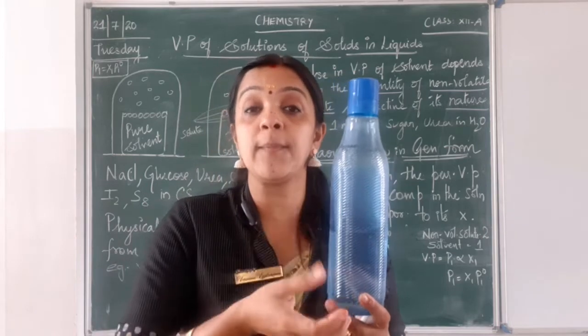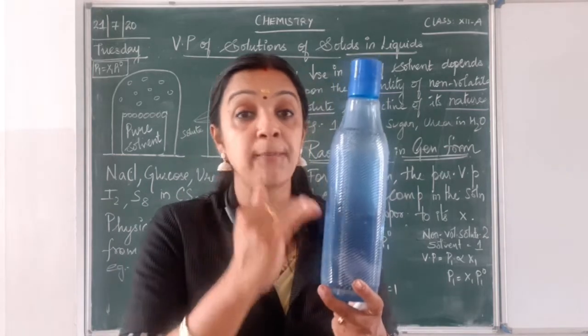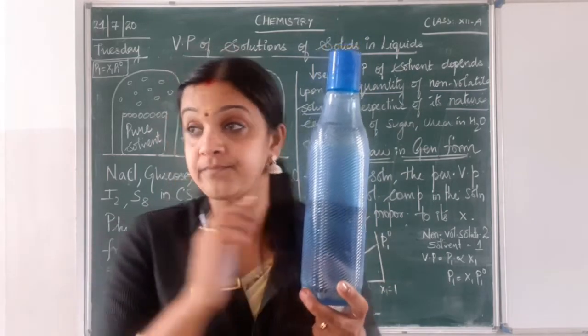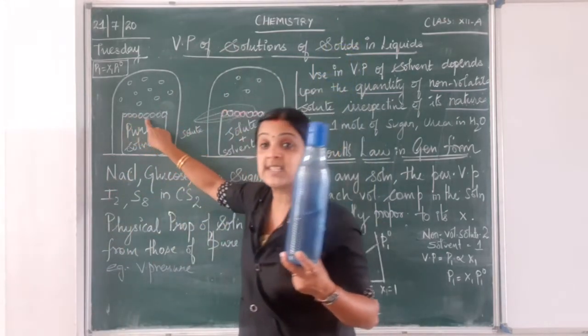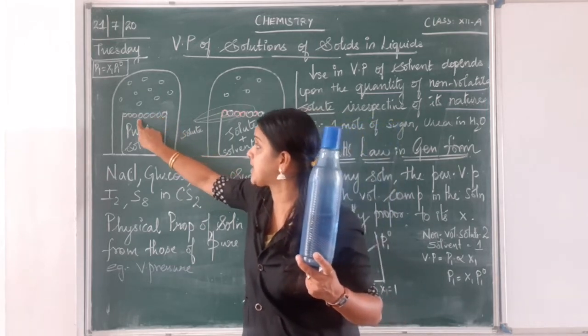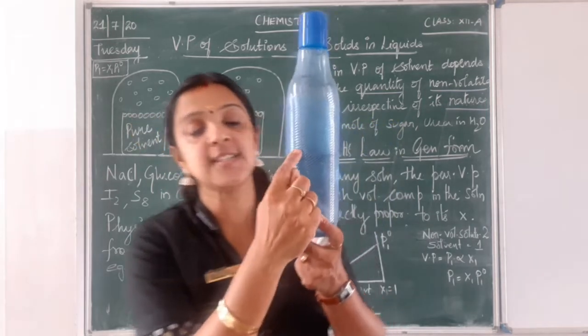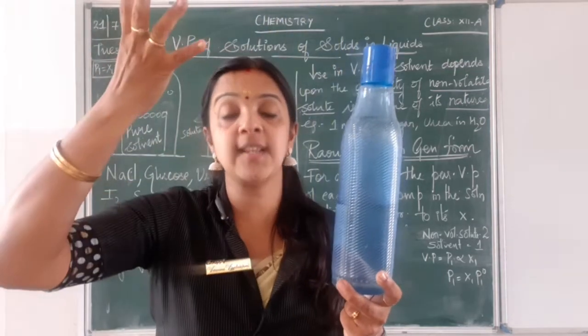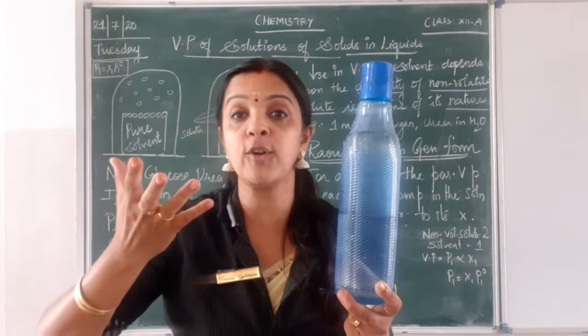When the water particles vaporize, you know, the vaporization, that is the evaporation, takes place at the surface level. At this level, this is my surface level. So the molecules which are here occupying this surface will be ready to escape into the vapor phase. You are able to follow, children?